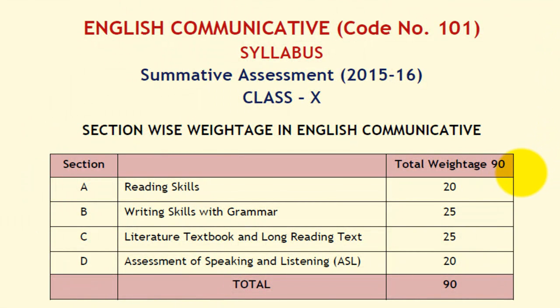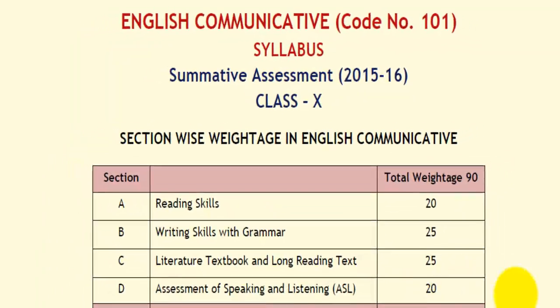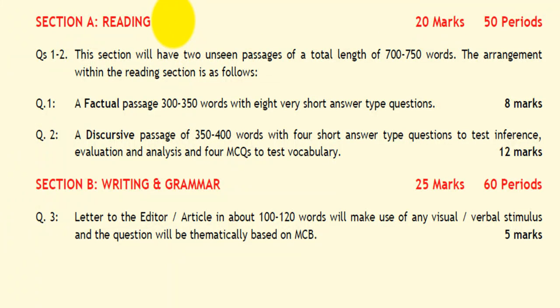Here you can see it will be a 90 marks paper. In this, section A, reading skills, will carry 20 marks. Section B, writing skills with grammar, will carry 25 marks. Section C, literature textbook and long reading text, will be for 25 marks. And section D, that is assessment of speaking and listening, will be for 20 marks. Here is a further breakdown of marks.